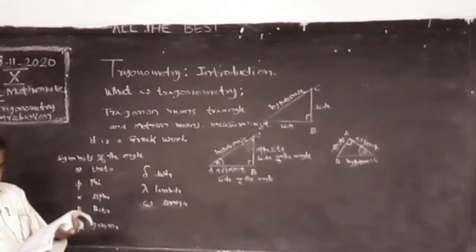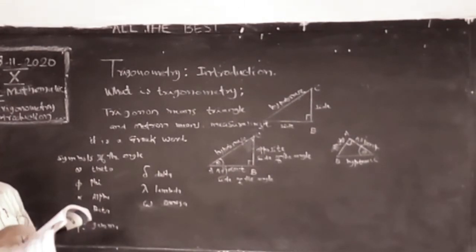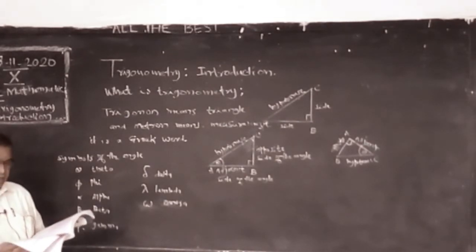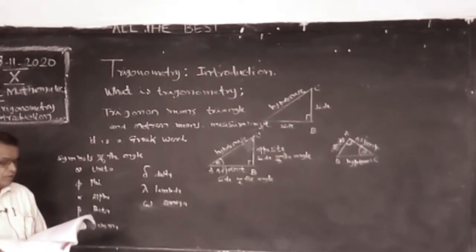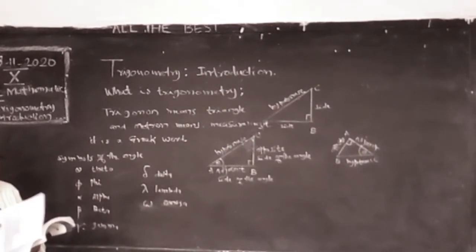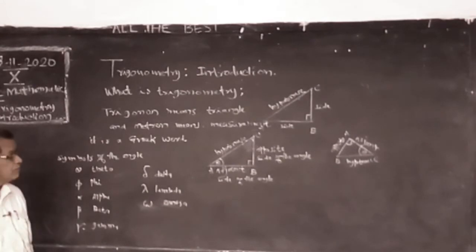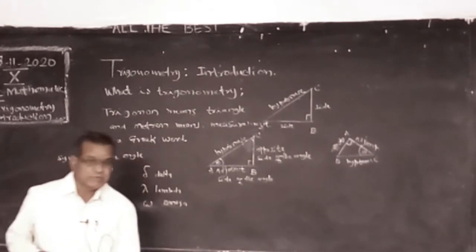In other branches also we are using trigonometry, mainly engineering. Now, after knowing this, I want to explain trigonometrical ratios.